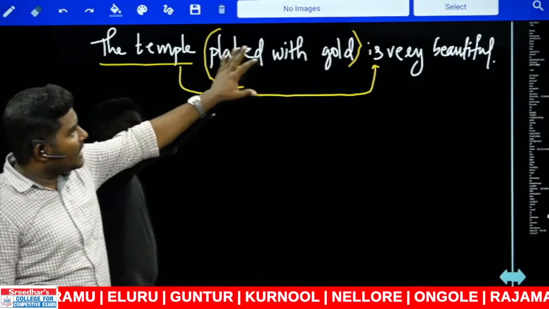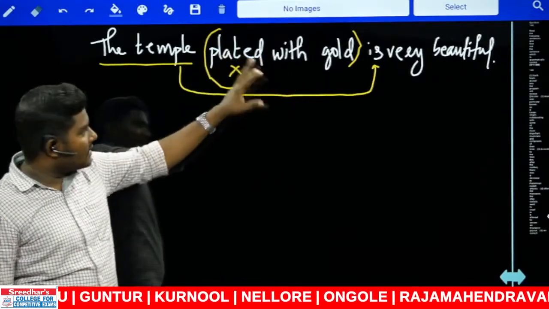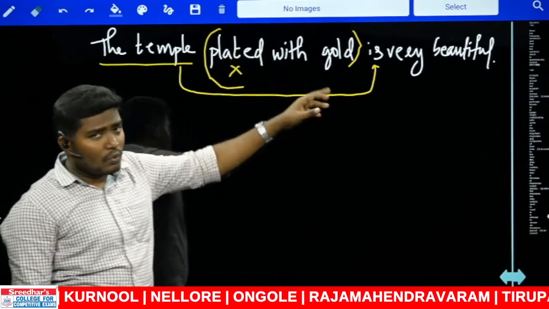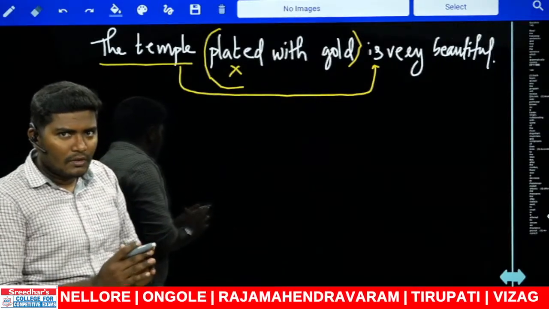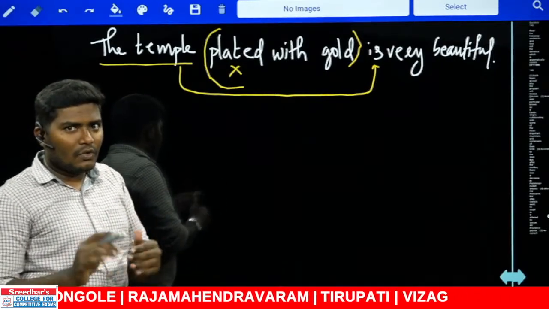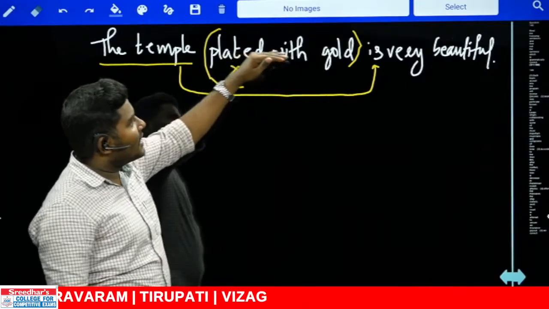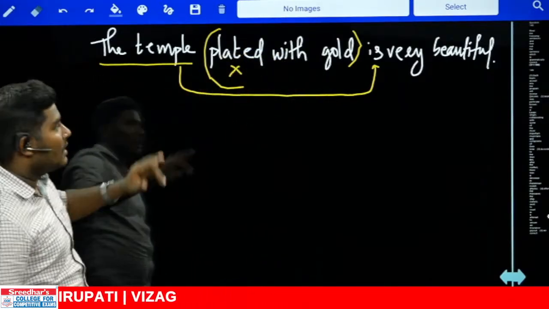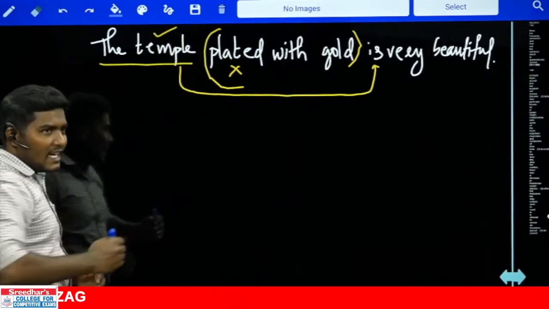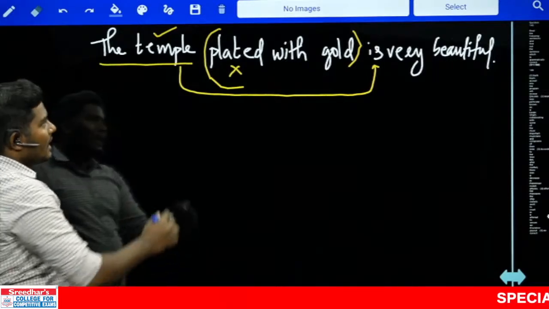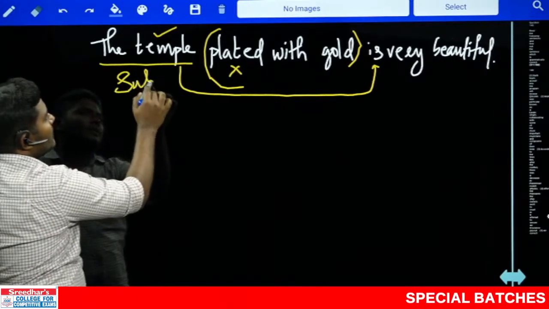Now we have additional information in between. What is the additional information? Plated with gold. Be very careful. I already told you I'm giving some additional information here. The information plated with gold is speaking about the temple. It is additional information about the temple, which is already the subject of the sentence.